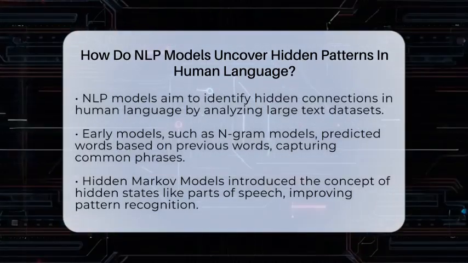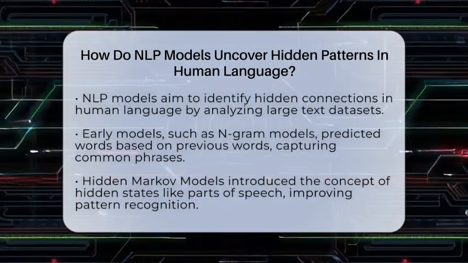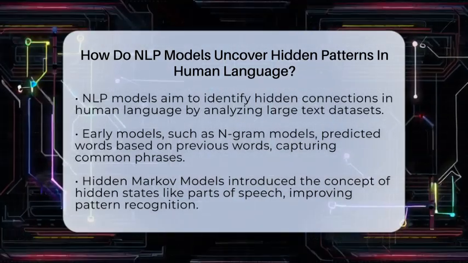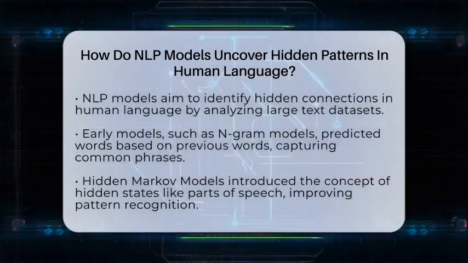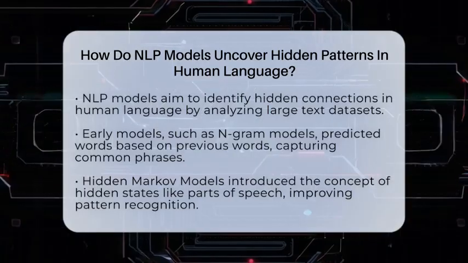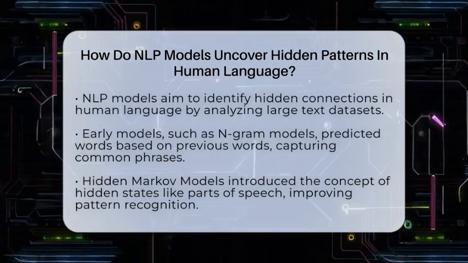They use statistical methods and neural networks to understand how words relate to each other. Early models, like n-gram models, predicted a word based on the previous one or two words. For example, they could tell that "good morning" is a common phrase because those words often appear together.